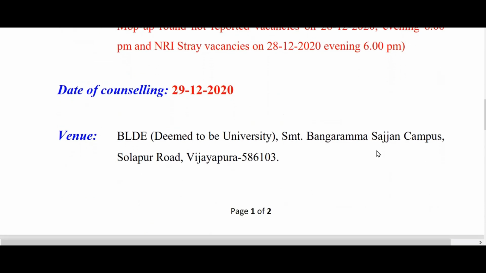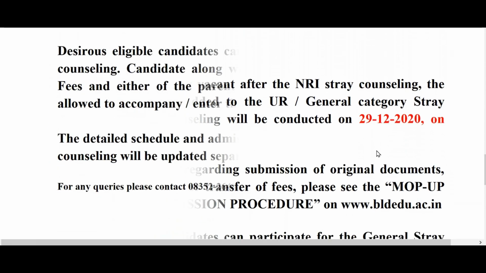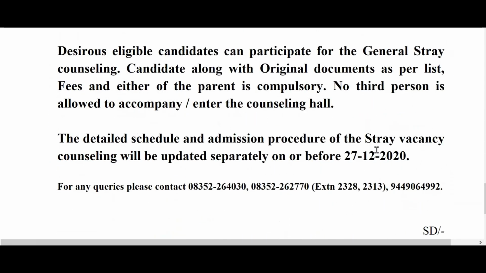Now, where you need to go for the counseling, you need to go to BLDE deemed university, Srimadi Bangaramma Sajjan campus, Solapur Road, Vijayapura. Vijayapura or Bijapur are the same. So you need to go to Vijayapura personally to attend the counseling. You cannot do an online counseling, you need to go personally. So desirous eligible candidates can participate for the general stray counseling. Candidates along with original documents as per list, fees and either of the parent is compulsory. So you need to go with the original documents. No third person is allowed.